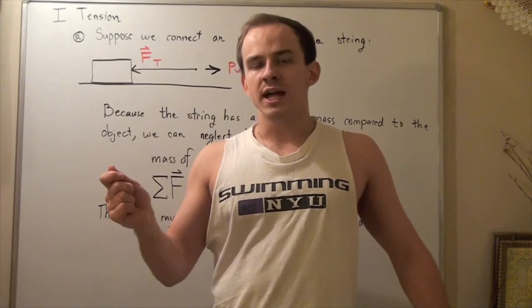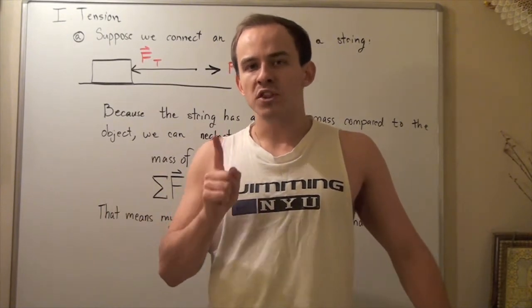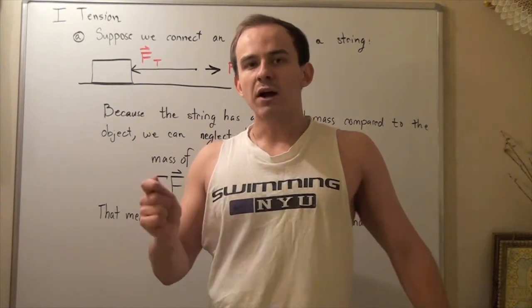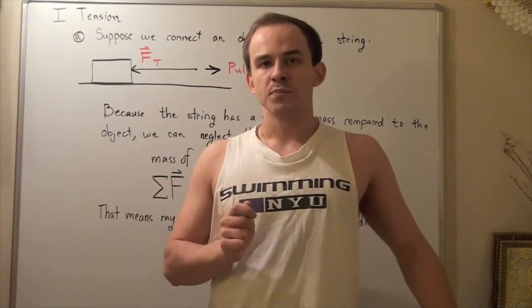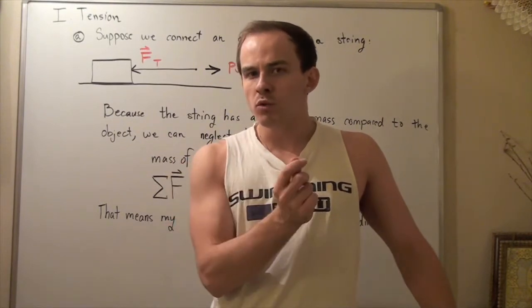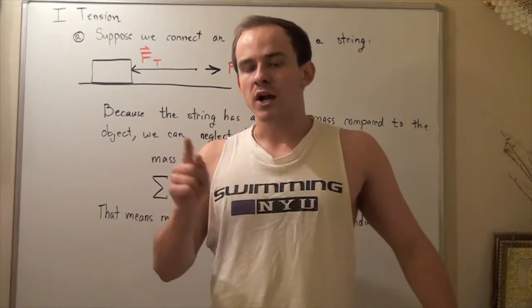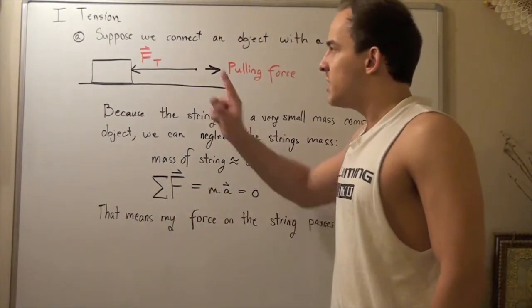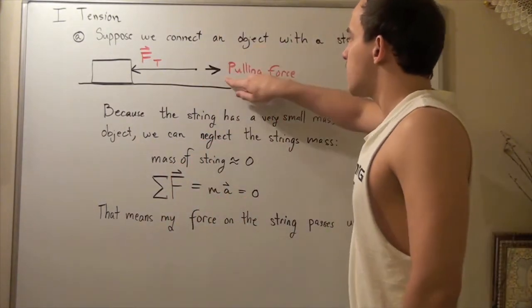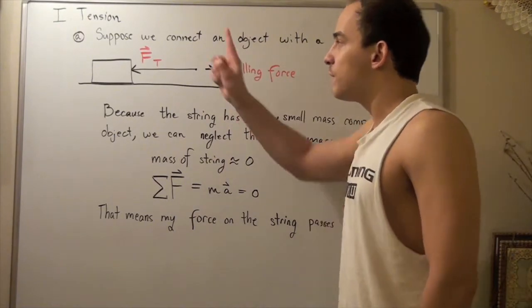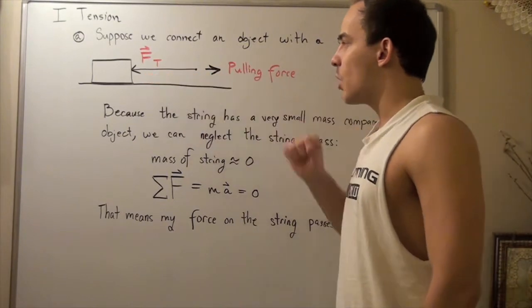If we pull on our string and the force with which we pull is larger than the static friction force, our object will begin to move. But my question is, why is this force that we pull with transmitted through our rope? So let's look at the following situation. Here's our box and we pull with some pulling force. And this creates a tension, called the force tension, in our rope.